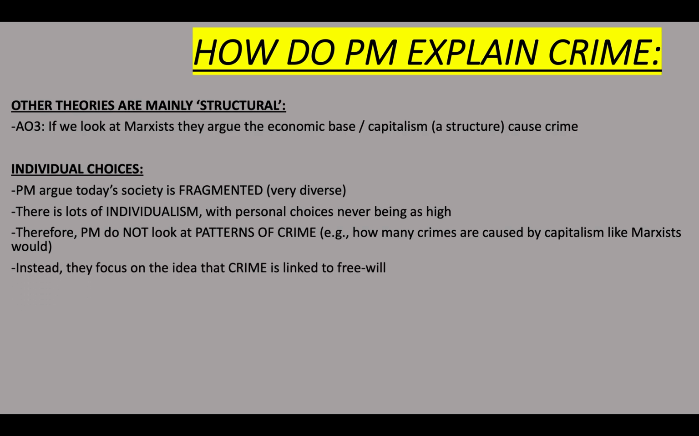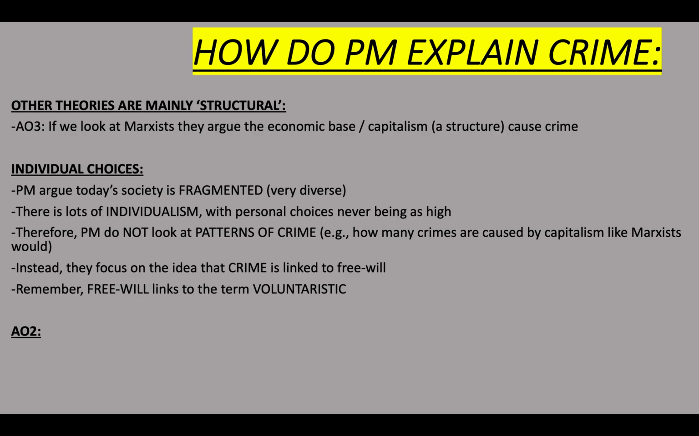Instead, they argue that crime is linked to free will because we're all individual actors, we are all diverse, we all make choices. So postmodernists argue that crime is linked to free will. Remember another term for you here, thinking A star, A, B. Free will also links to the term voluntaristic. We all make choices.